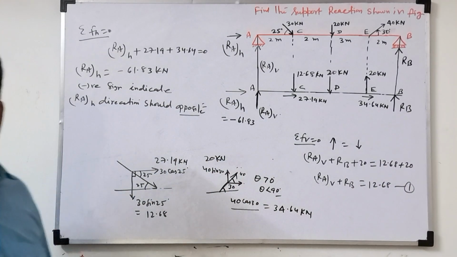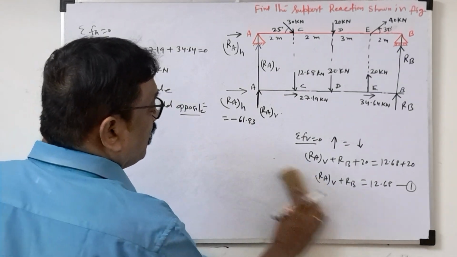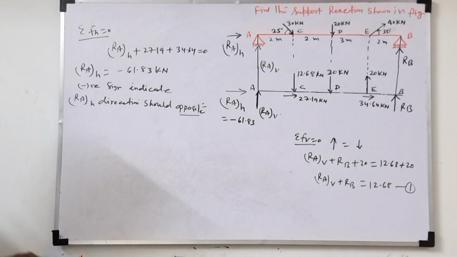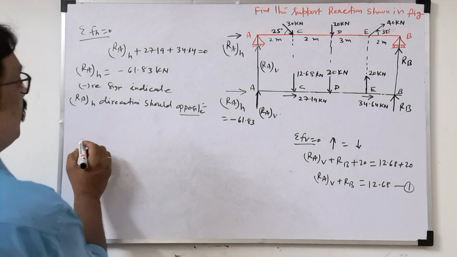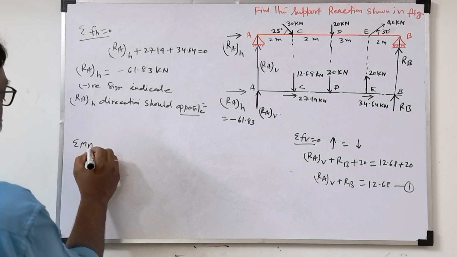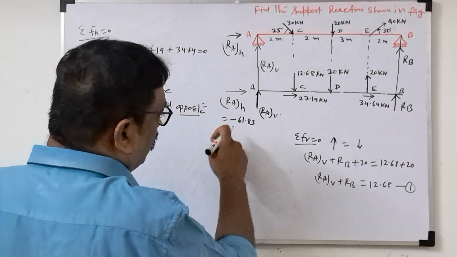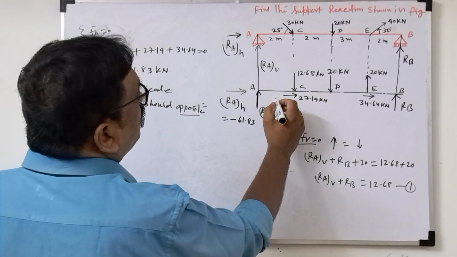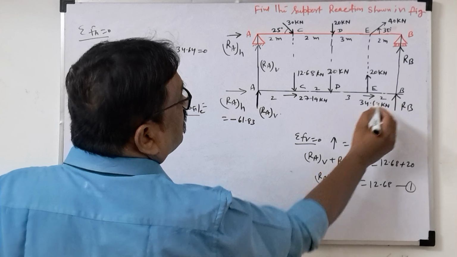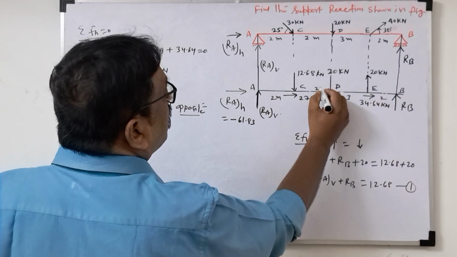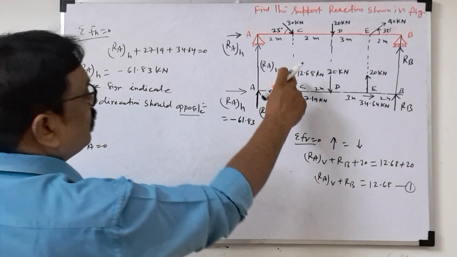This is equation number 1. Now we'll take the moment. So we got RAV plus RB equal to 12.68. Now we'll take the moment about A. Taking moment about A equal to 0. So moment about A, these two forces will get 0. Clockwise moment: this distance is 2, this distance is also 2, this distance is 3, this distance is 2. All are in meters.